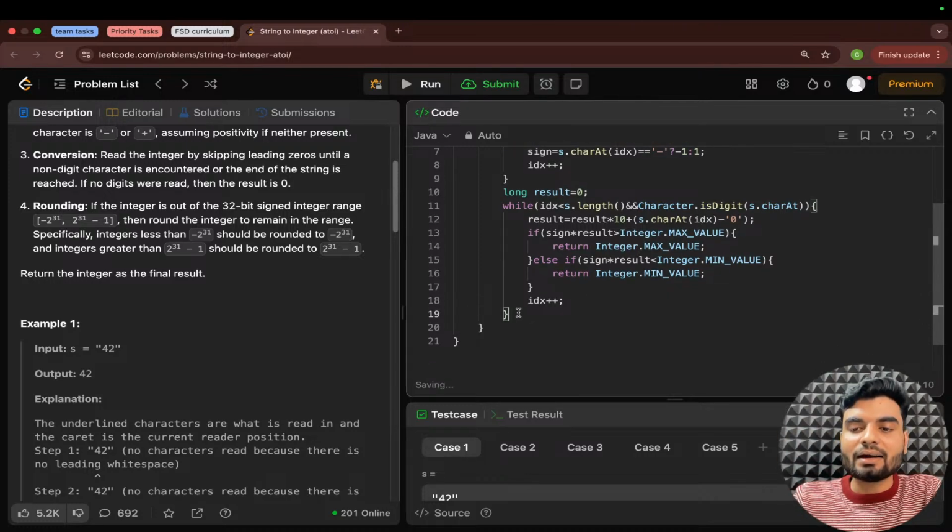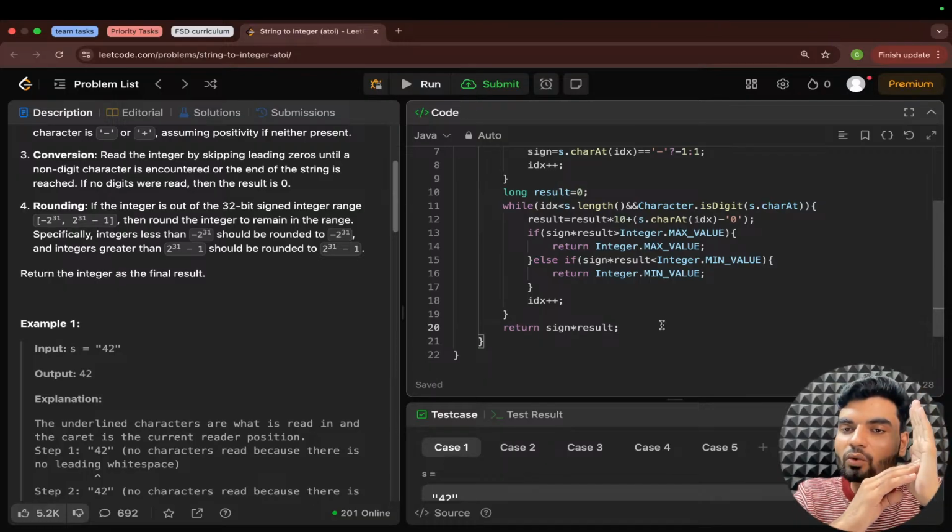And at the end I will return what? I will return sign multiplied by result, right? Sign multiplied by result. Why? Because if sign is 1, you will have the positive value. If sign is -1, you will have the negative value, right? If somebody needs a dry run, do let me know, please.